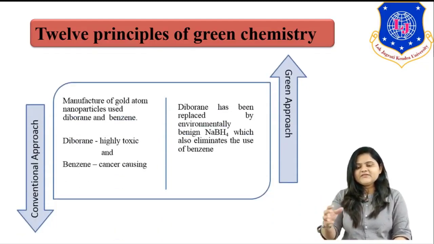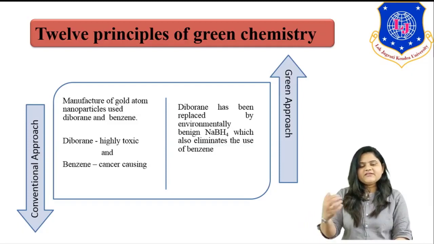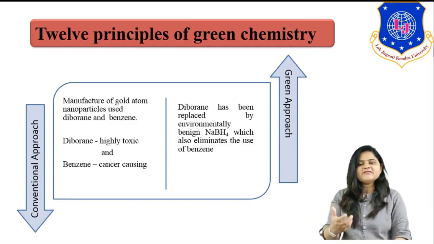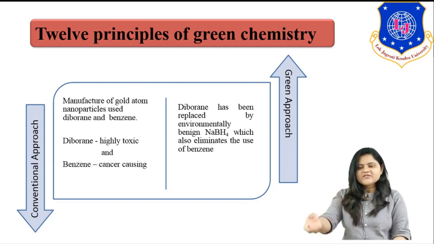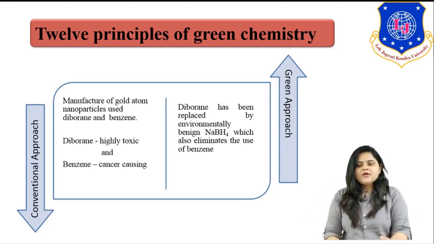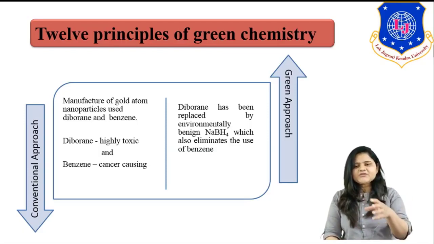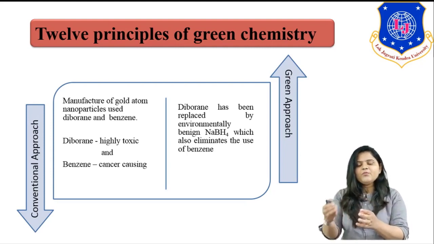This principle we will see by taking an example. There is a conventional process and there is a greener process. For example, the manufacture of gold atom nanoparticles, and this process uses diborane and benzene, right. Diborane is highly toxic in nature and benzene is a cancer-causing component. So as an alternate option, we can replace those components. Diborane can be replaced by environmentally benign NaBH4, and moreover this NaBH4 also reduces the use of benzene.